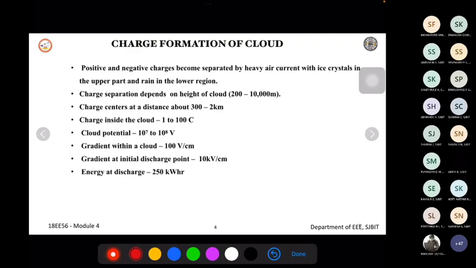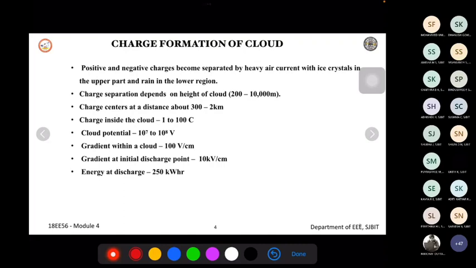The air current means the breeze which flows from the ground towards the sky; that we call an air current here. So the charge which is accumulated within the clouds, positive and negative, will be separated by the heavy air current. I will show one video with respect to this, as well as the next diagram, which will be clear for you.